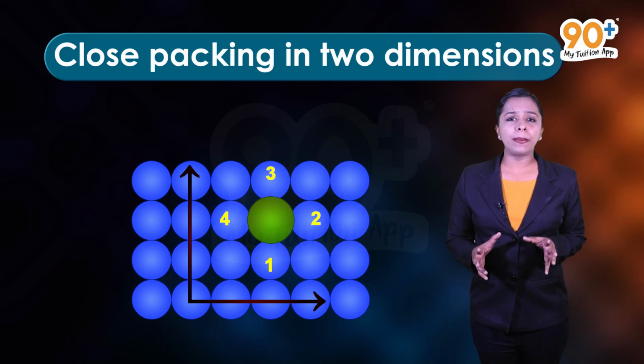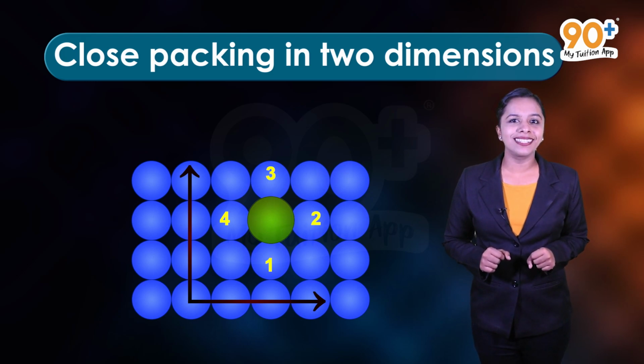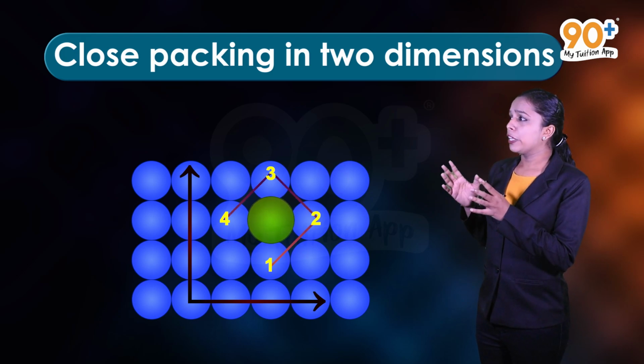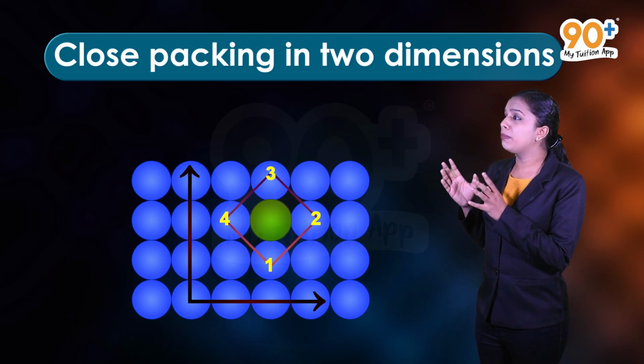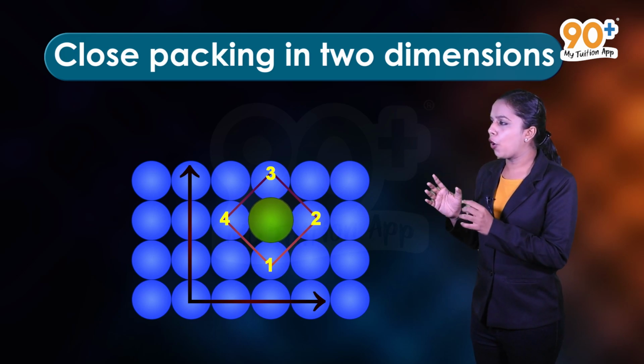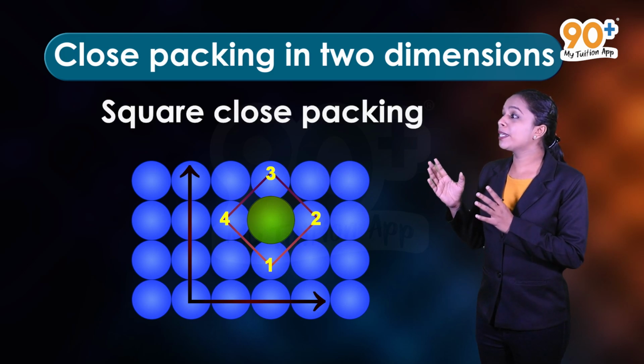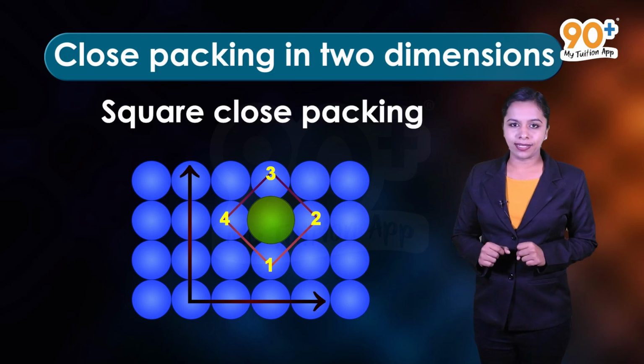Then, what happens when we join the centers of these 4 spheres? As you can see, if the centers of the 4 immediate neighboring spheres are joined, a square is formed. Hence, this close packing is called square close packing in 2 dimensions.